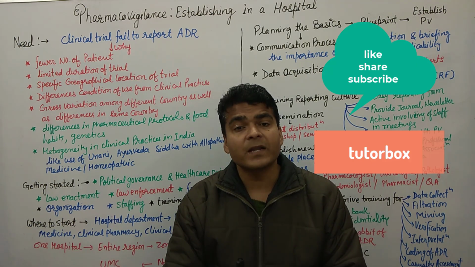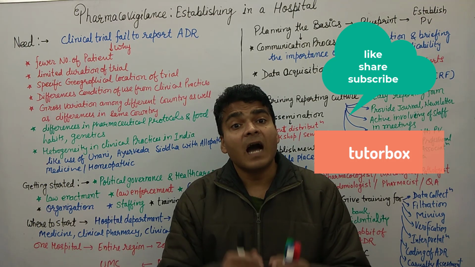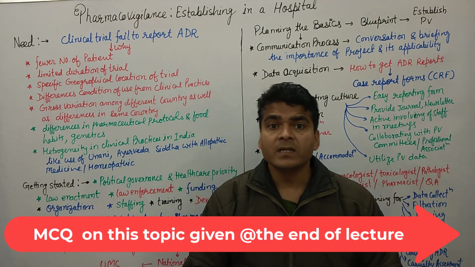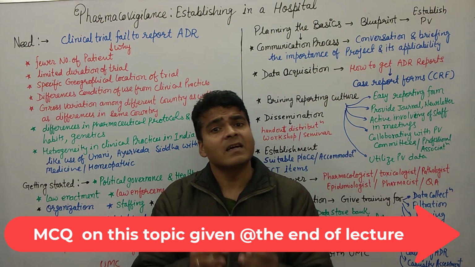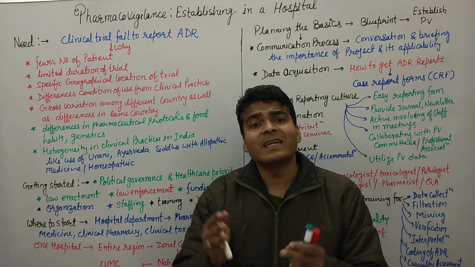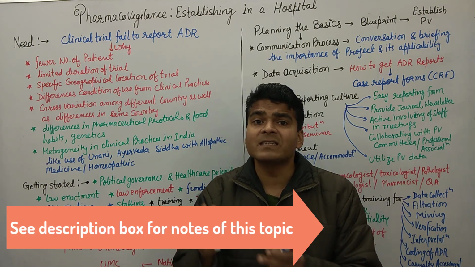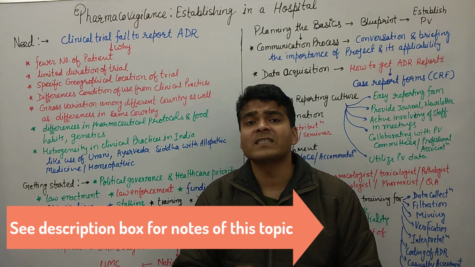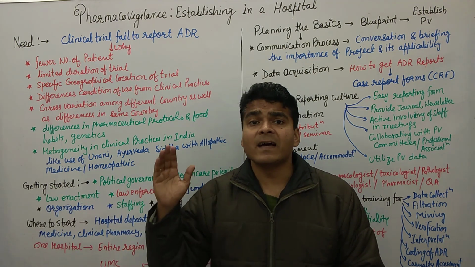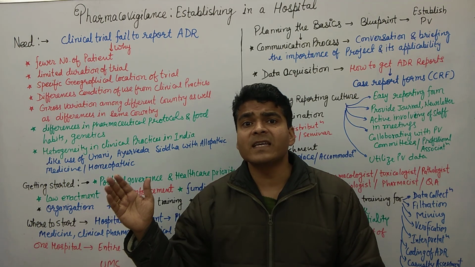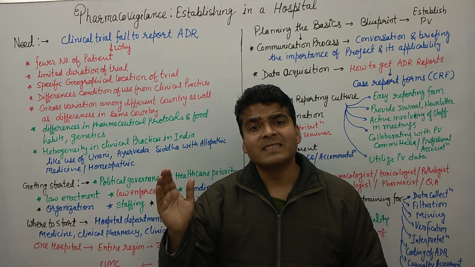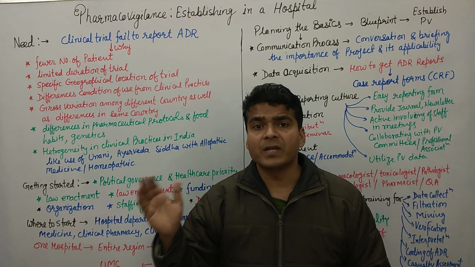In this particular pharmacovigilance lecture, I am discussing how to establish pharmacovigilance in a hospital. Earlier we already discussed the history of pharmacovigilance. Way back in 1986, pharmacovigilance was established in India, and initially it was established in 3 hospitals: AIIMS New Delhi, King Edward Memorial Hospital Mumbai, and J. N. Medical College Hospital, Aligarh Muslim University.